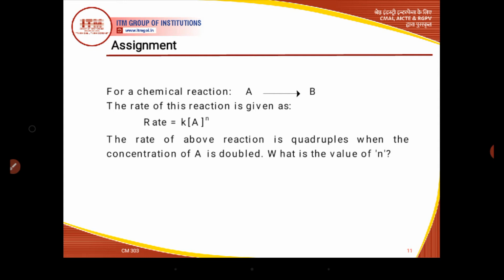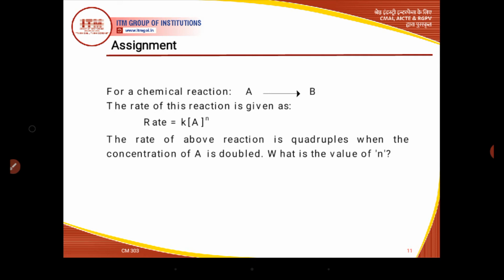So we can calculate the order of reaction by using these data, and in the next video lecture I will discuss more about order of reactions, how order of reactions are calculated, and there will be some more numerical problems based on these order of reactions.